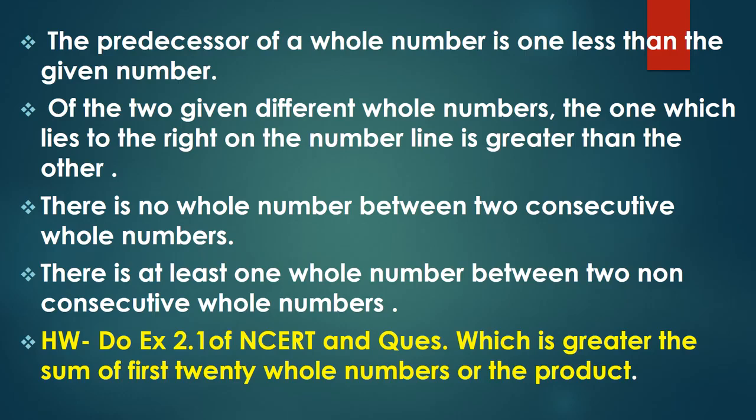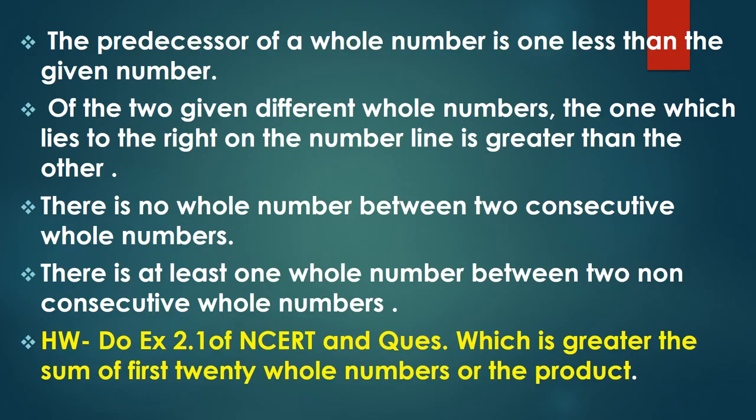And there is at least one whole number between two non-consecutive whole numbers. More than one is possible, but less than one is not possible. Minimum one whole number must be there between two non-consecutive whole numbers.